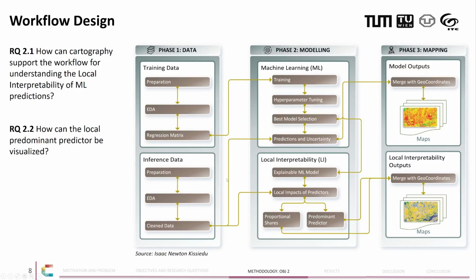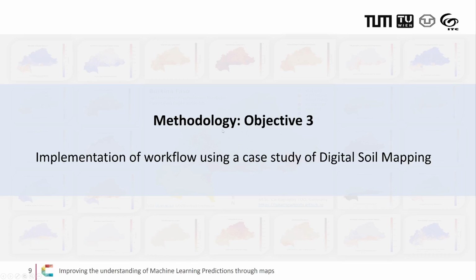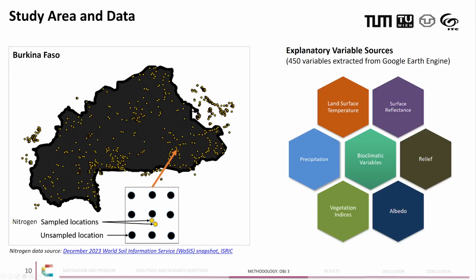Then secondly, this is the workflow that I designed, and here, for example, is where I am doing the local interpretability model calculation, and on the right-hand side is where I am creating the maps. So thirdly, regarding the implementation, on the left-hand side is the study area where I selected a case study in digital soil mapping. So here, the yellow dots are indicating where soil total nitrogen were sampled, and then the black dots are where I am doing the predictions. And on the right-hand side are the sources of data where I am extracting data from Google Earth Engine.